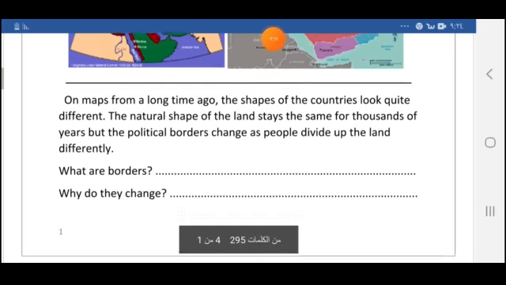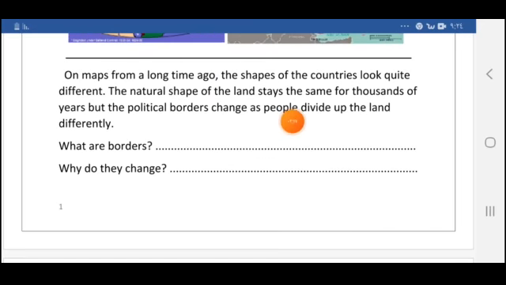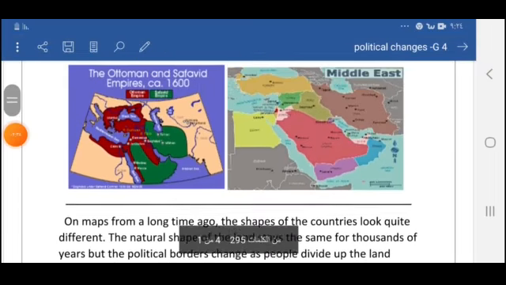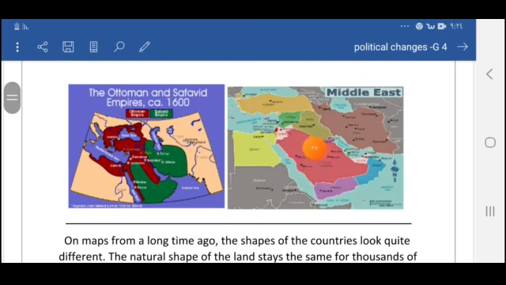Why do we have political borders and why do they change? Because people divide up the land differently, as you can see. So if I asked what borders are, the answer is edges of countries. Why do they change? Because people divide up the land differently. Again, the two questions here. Let us apply the two questions here. Can you see the white lines that separate the countries from each other? We call them political borders. What are the borders? Edges of countries.